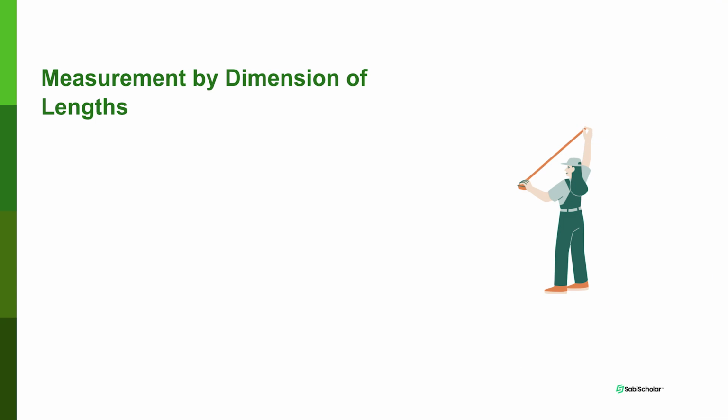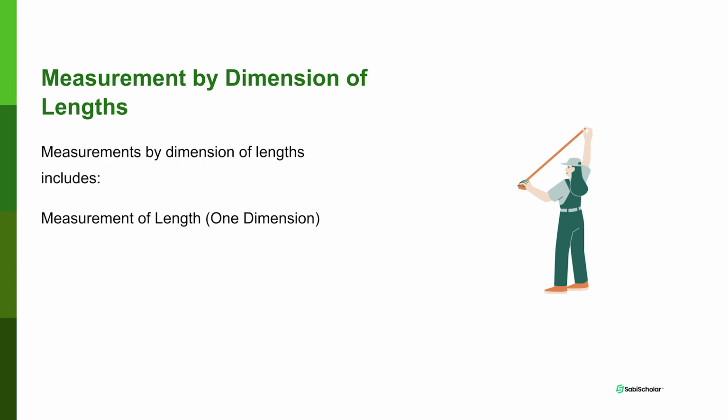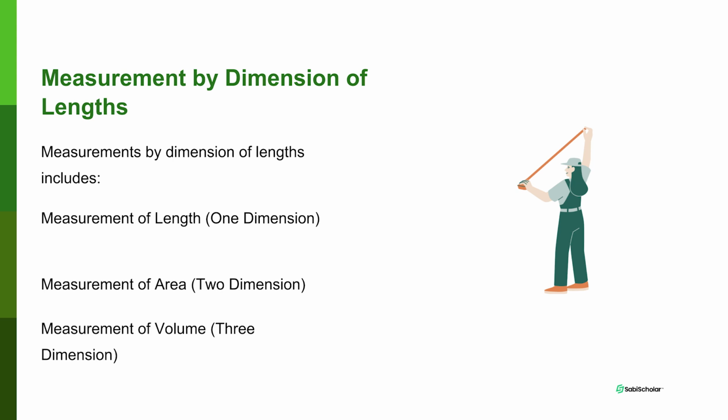Okay, so when you talk about measurements, there are some dimensions involved in measurements. First, let's talk about measurements by dimension of length. Now, when you talk about measurement by dimension of length, it includes measurement of length in one dimension, which is just how long an item is, or measurement of area. Measurement of area is actually a measurement of dimension, but that one is in 2 dimensions. Means you are talking about 2 dimensions, not just one. Or measurement of volume, which is also a measurement of length, but that is in 3 dimensions.